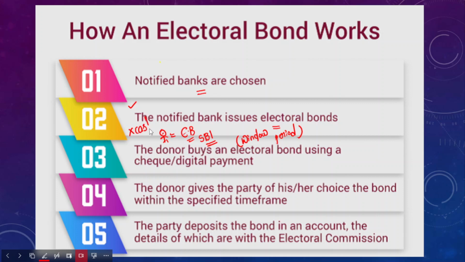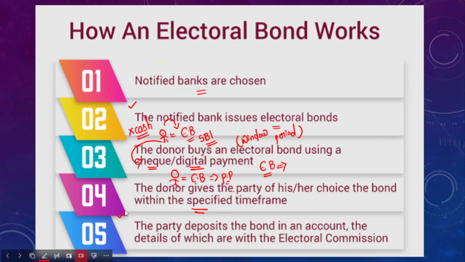Rather, this donor must use either check or digital payment for the purchase, and then gives the electoral bond to the political party of his or her choice within a specified time frame.